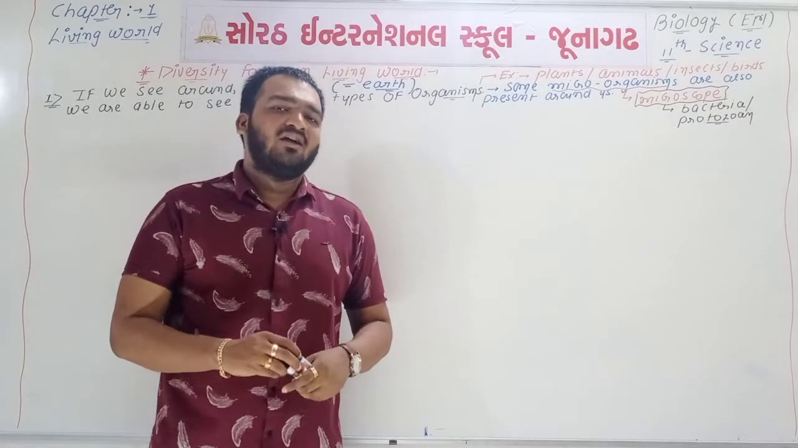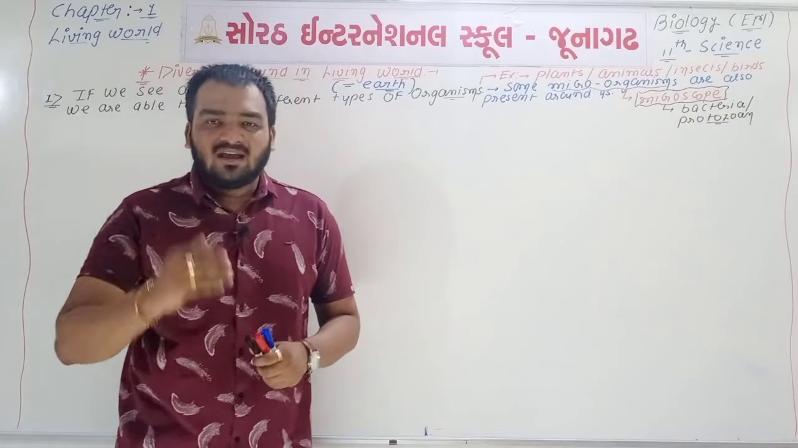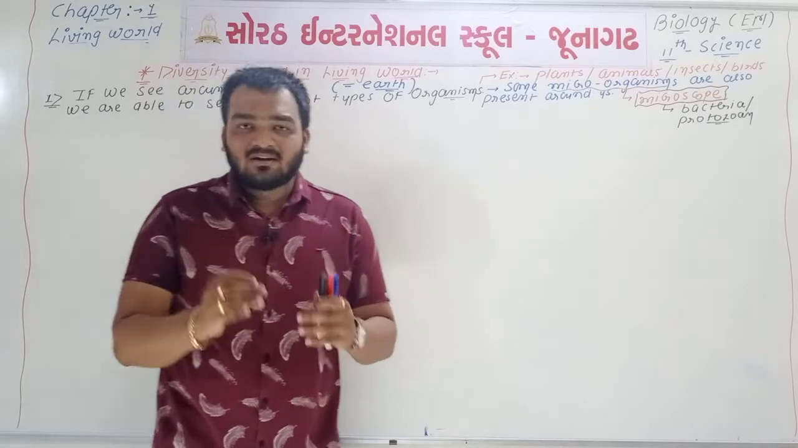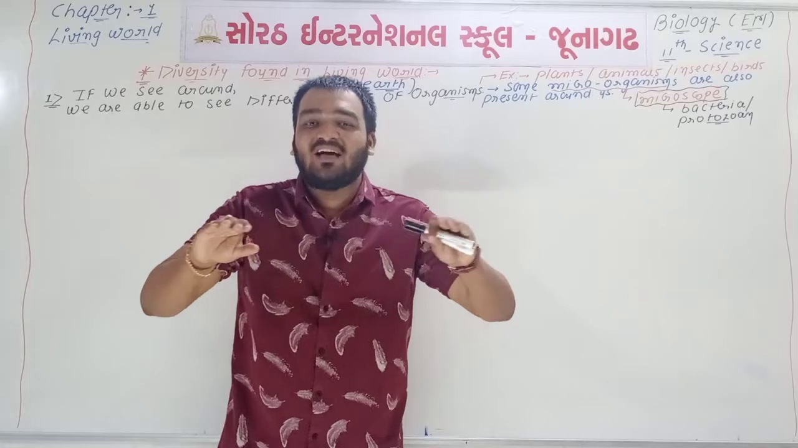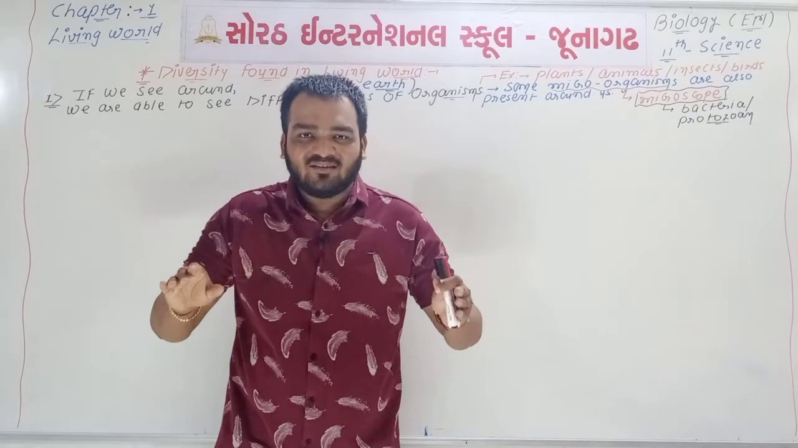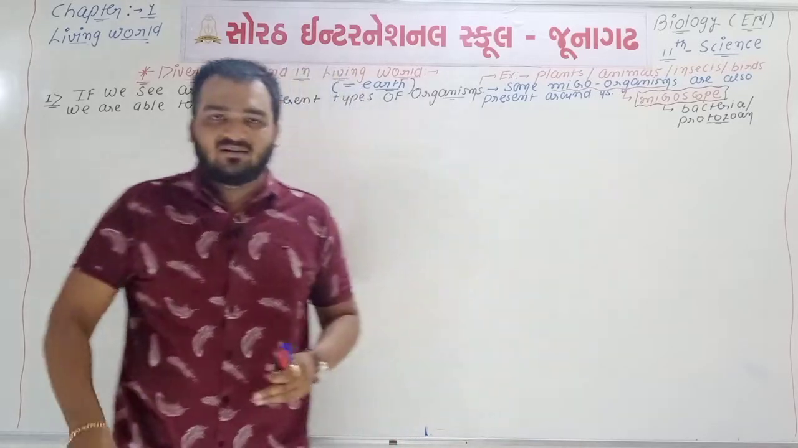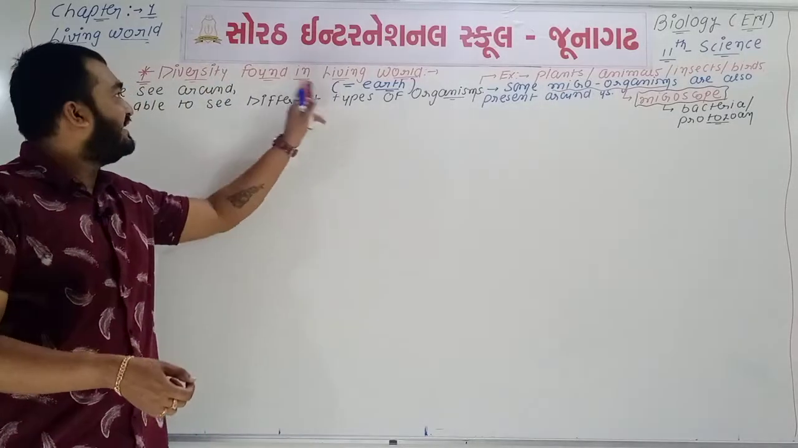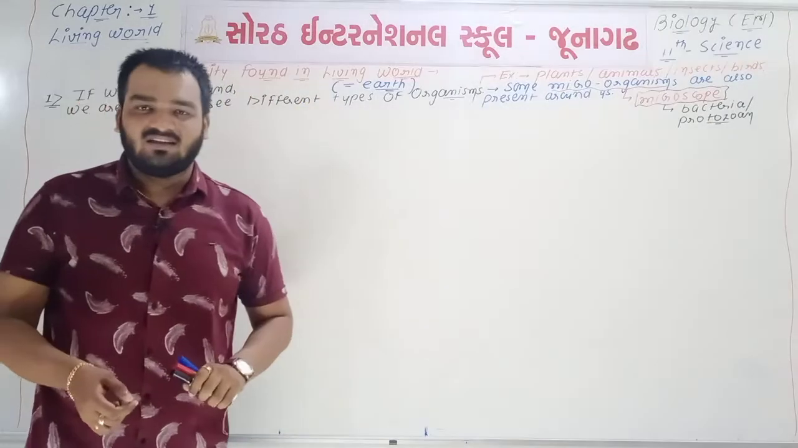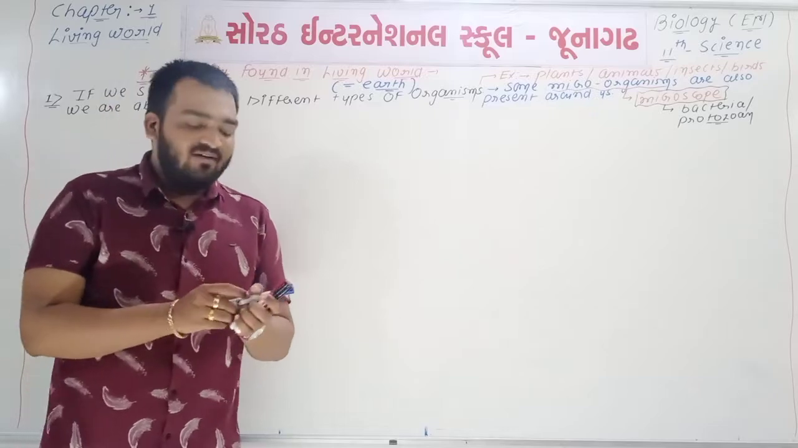But we can say that all different types of organisms are there. But all organisms are not the same. All organisms have different types of characters. So we can say that it is one type of diversity.